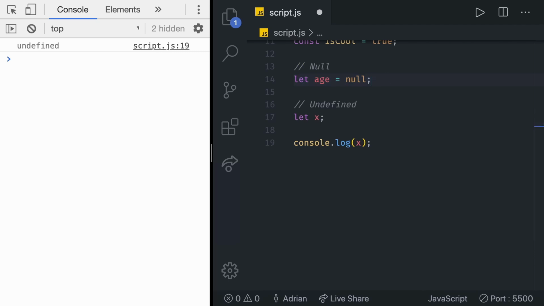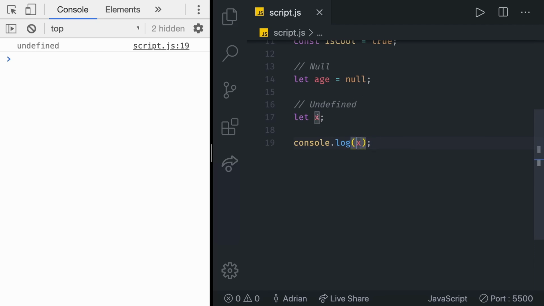Many times, we get confused about the difference between undefined and null. Undefined means a variable has been declared, but has not yet been assigned a value, as you can see right there. On the other hand, null is an assignment value. It can be assigned to a variable as a representation of no value. As you can see here, we are setting the age to be equal to null. Unassigned variables are initialized by JavaScript with a default value of undefined. That's exactly why we get undefined here. JavaScript never sets a value to null. You must do that yourself.